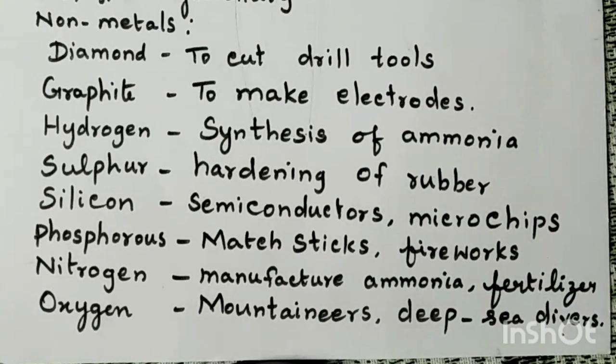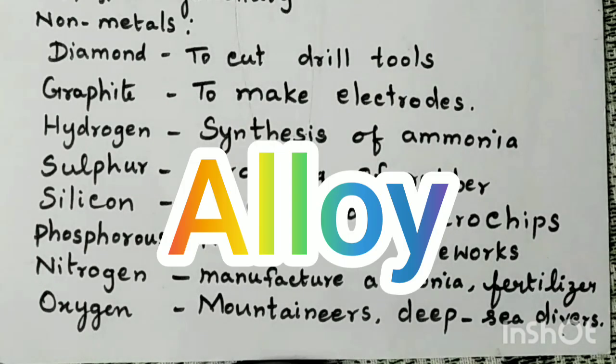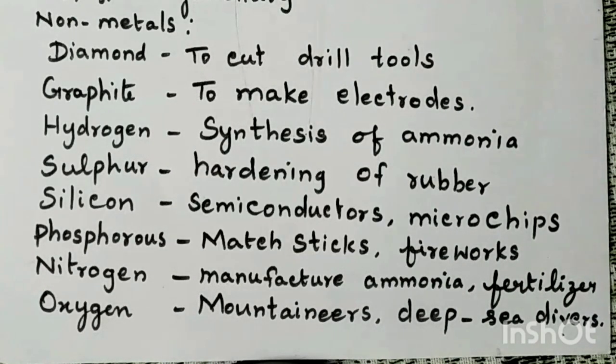So, in the beginning we have seen the uses of metals and non-metals. With that, another concept is there, that is alloy. What is an alloy? If you take iron alone and use it for machinery parts, it will get rusted or corroded when it is exposed to air or put in water. Scientists found out that if you mix one metal with another metal, it is very strong and will not get corroded or eroded, and it lasts for a long time. It is durable. So, they found a substance called alloy.